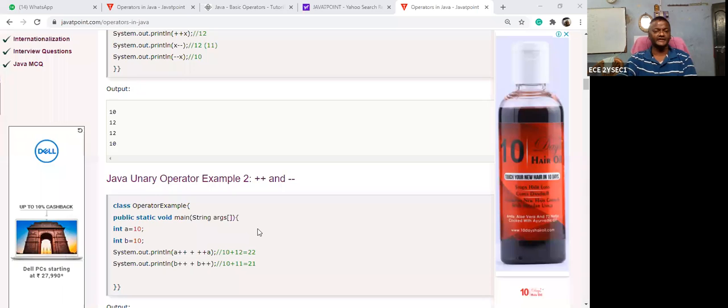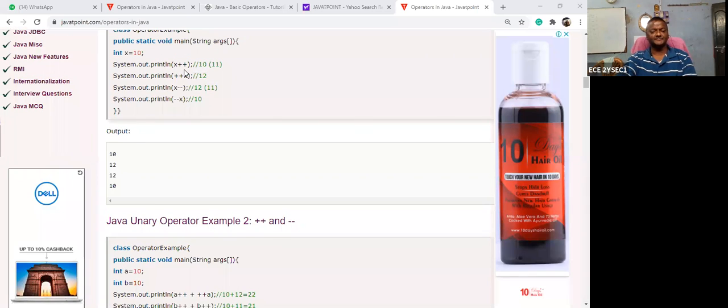So let us take an example here. Let us take x plus plus, where x is equal to 10. What is printed for x? Because a plus plus stands for store and increment. So what is the value stored in a plus plus? That is 10, so 10 will be displayed. Okay, a plus plus stands for store and increment. But plus plus x here stands for increment and store. So the storing is important.